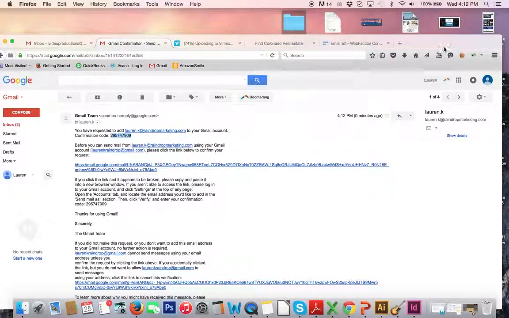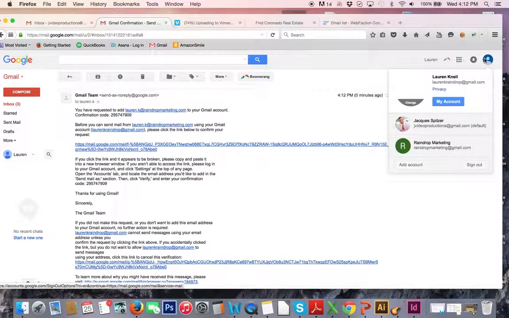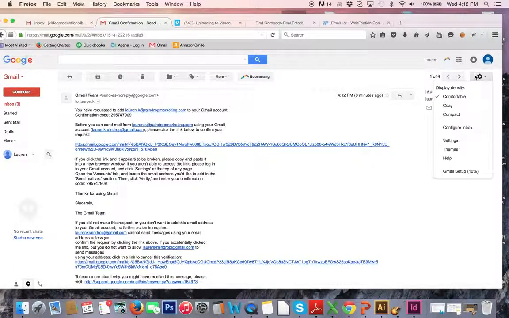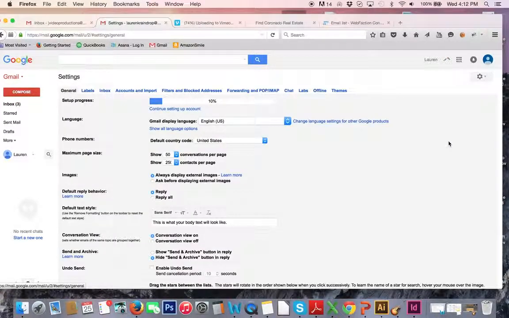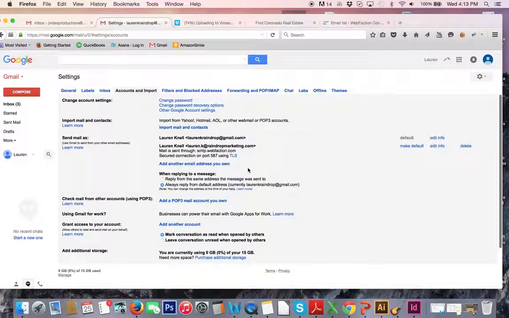I will come back into the settings area. Oops, sorry, first settings over here. And then come into Accounts and Import, and then you're going to want to make this the default account. So that's an important step. Come back in and make it the default account. And then you're going to come back.